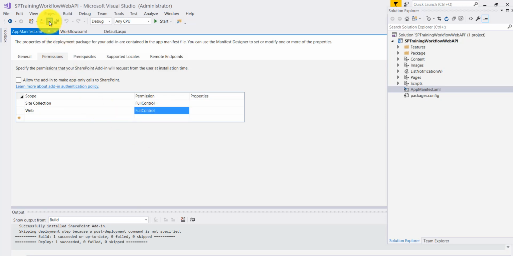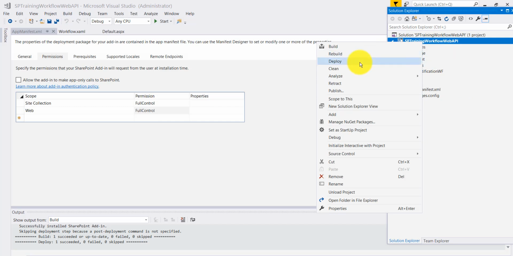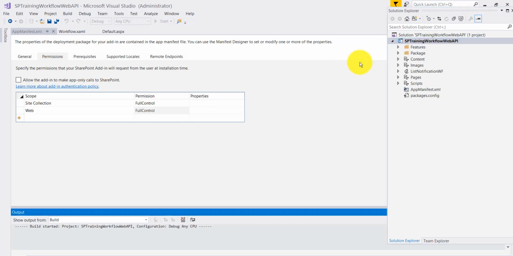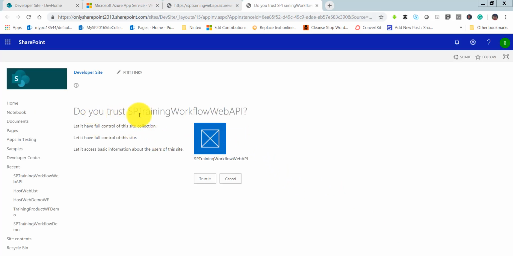Click on save. Next, again right click and deploy it. This time when you deploy, it will ask us to trust the app. Now we can see it is asking, do you trust this app? Just say yes, trust it.